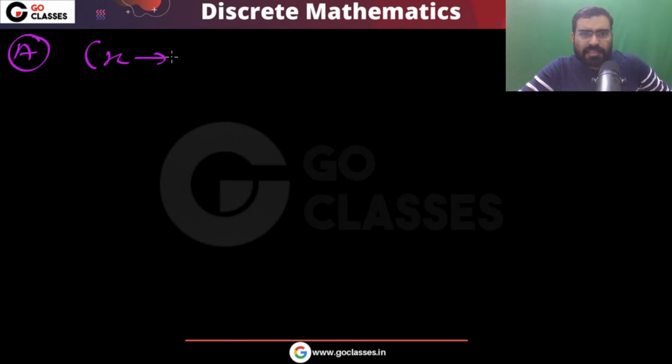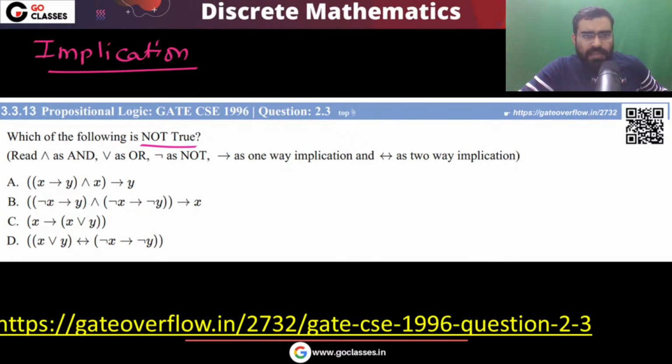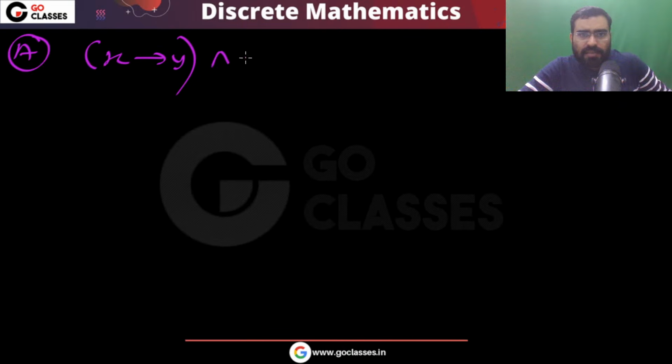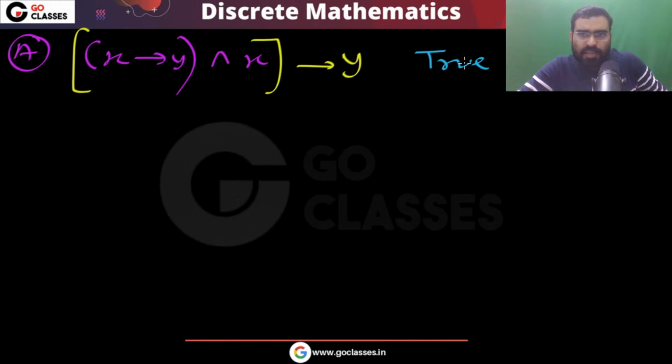Option A is X implies Y and X, that implies Y. Can I say that this implies Y? You can see that this is modus ponens. This is actually correct. This statement is always true, which means this is a tautology.